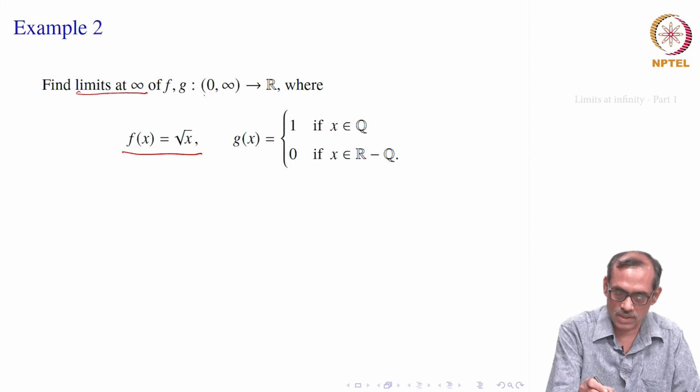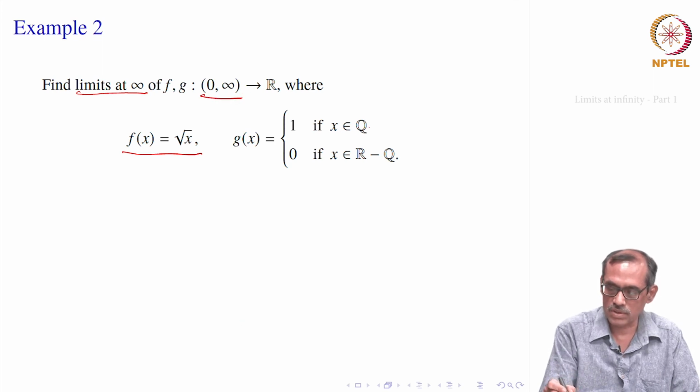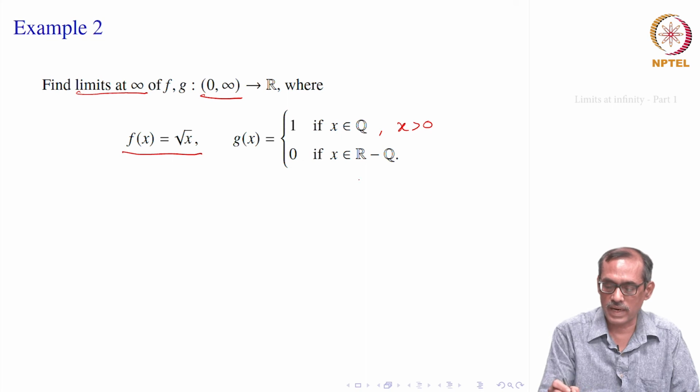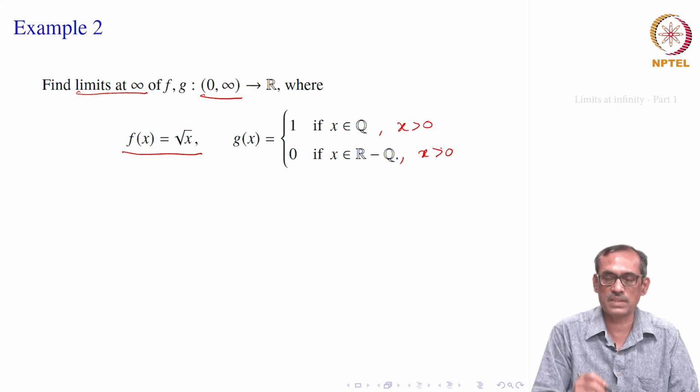Of course, its domain is 0 to infinity. So, when you say x belongs to Q, it means x belongs to Q and x remains positive, both the things. And the second one is x is irrational and also positive, a positive irrational. For those x, g x is defined this way: it is 1 for positive rationals and 0 for positive irrationals. Only for positives it is defined here.